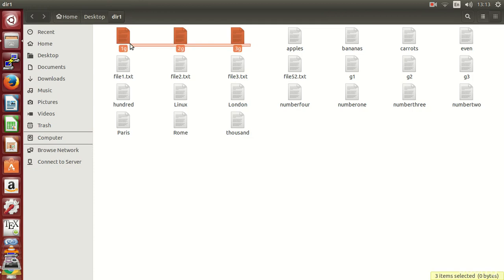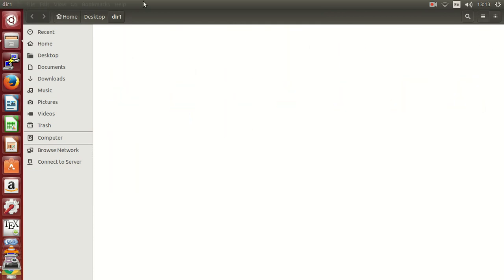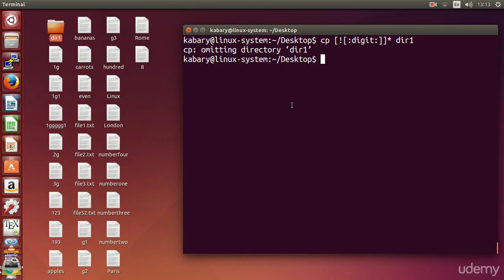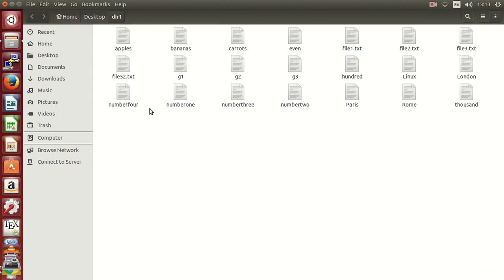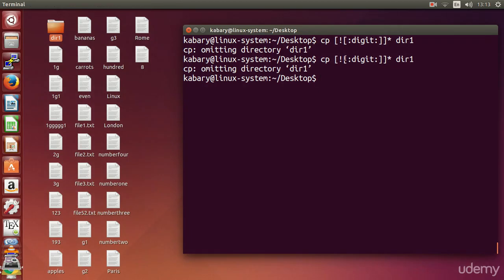If I delete this and execute this command again, it will include all the files that do not begin with a number or a digit. So you can use the exclamation mark here in the categories of classes as well.